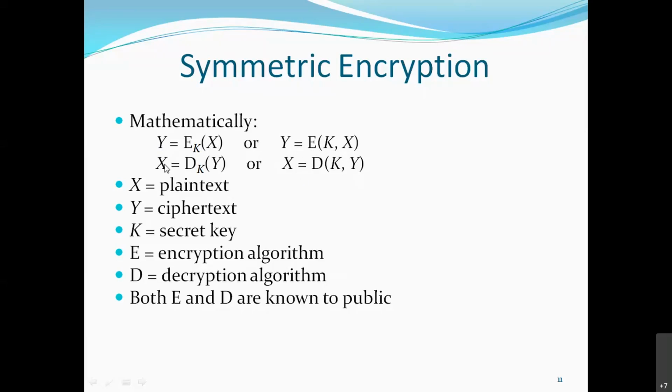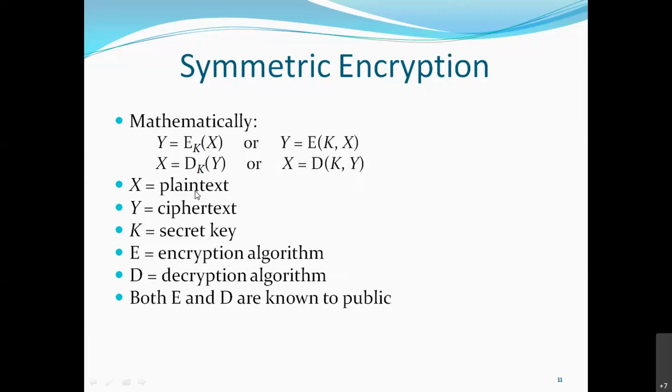Similarly, how to get plain text? Plain text X is equal to applying the decryption algorithm with the same key on ciphertext Y. Are you getting me? Or another way we can write it: plain text is obtained by using a decryption algorithm with the same key on the ciphertext. Y is ciphertext.